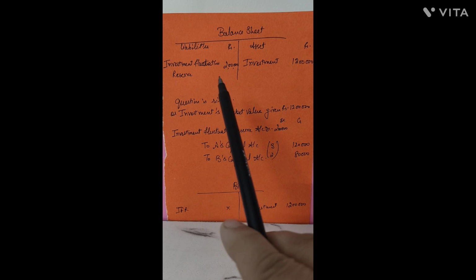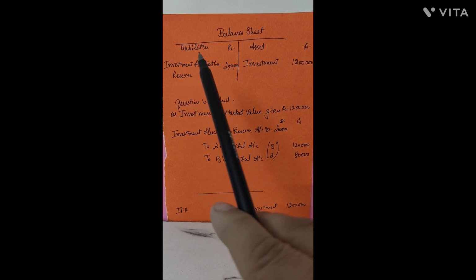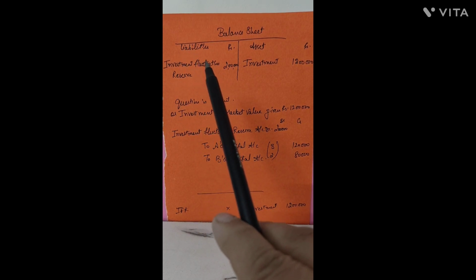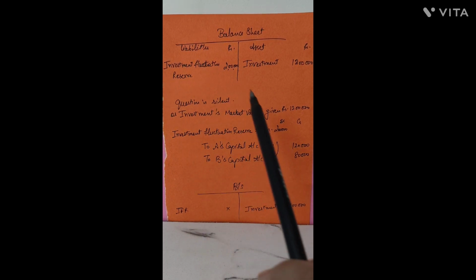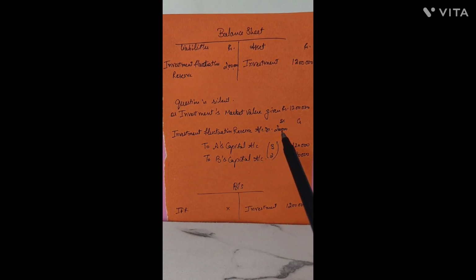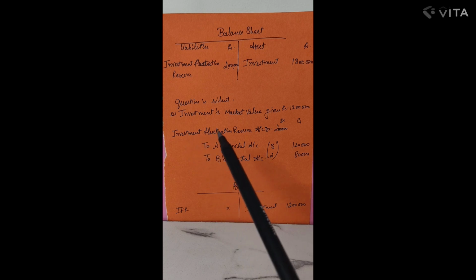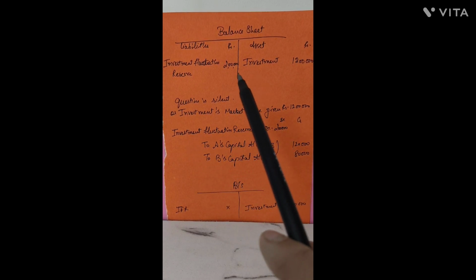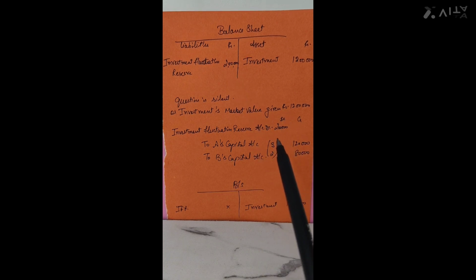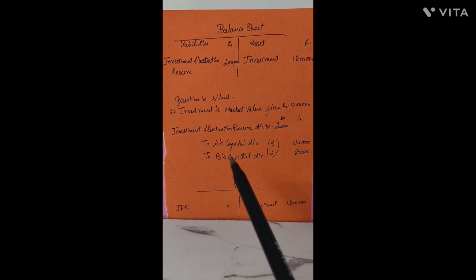So IFR is shown on the liability side when nothing is mentioned at the time of admission, so the IFR account needs to be debited in the journal. So what will the journal be? Investment fluctuation reserve account debit. How much was the reserve? 2 lakh. This is now a free reserve which can be used by the partners.